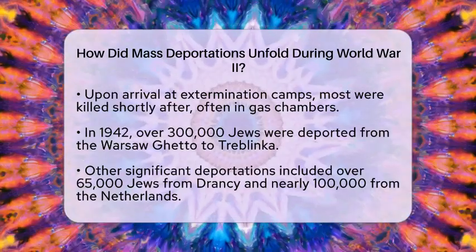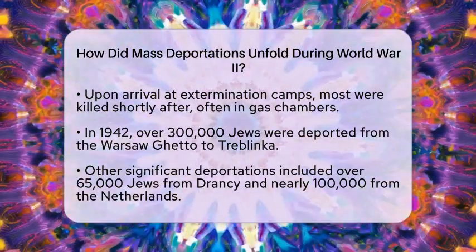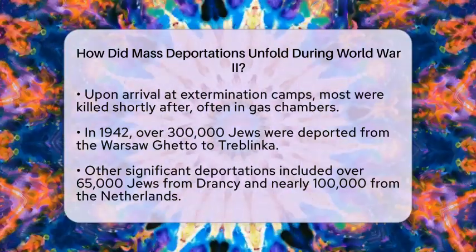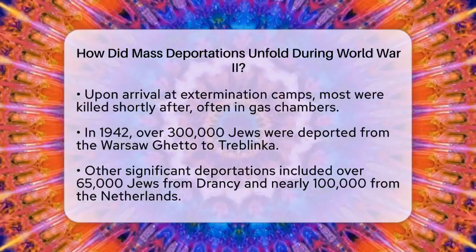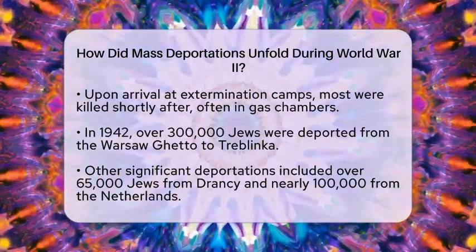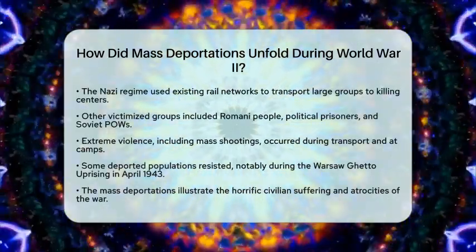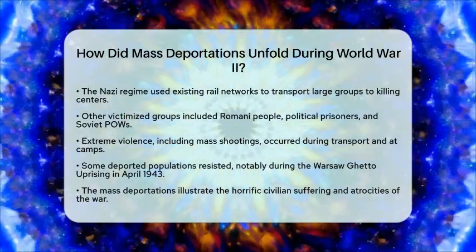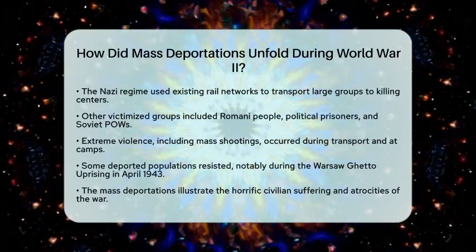Alongside Jews, other groups such as Romani people, political prisoners, and Soviet prisoners of war were also victims of these deportations. The violence associated with these actions was extreme, including mass shootings and executions both during transport and at the camps. Some deported populations did resist, notably during the Warsaw Ghetto Uprising in April 1943, which was a desperate act of defiance against the Nazis.